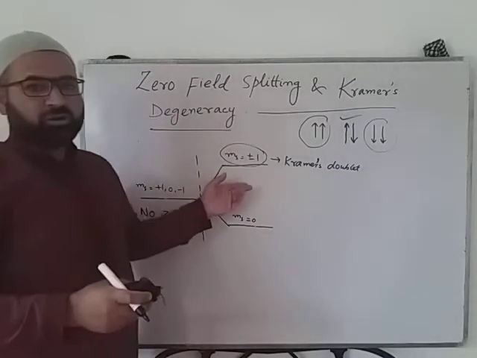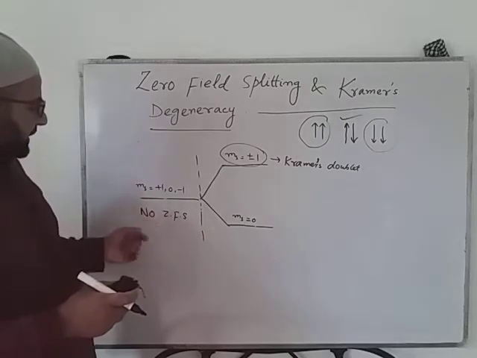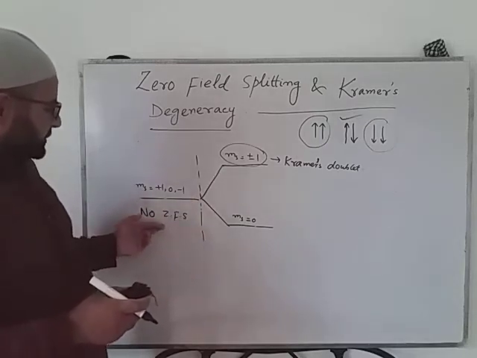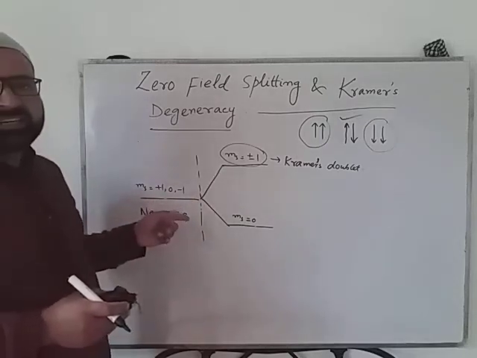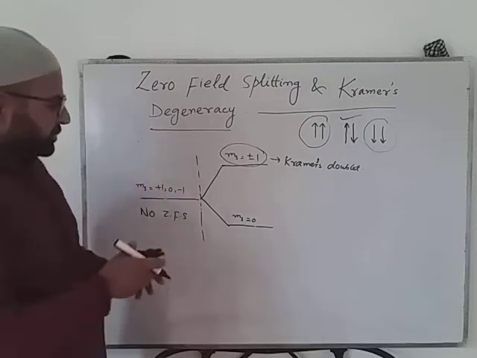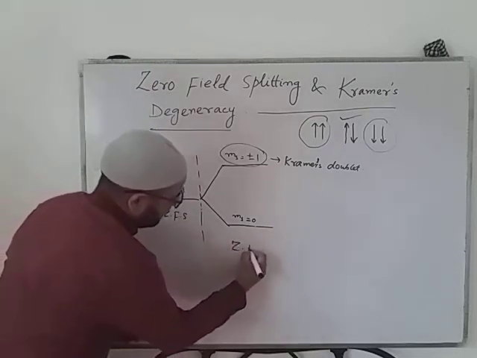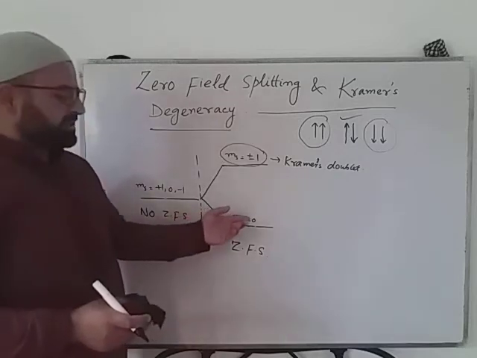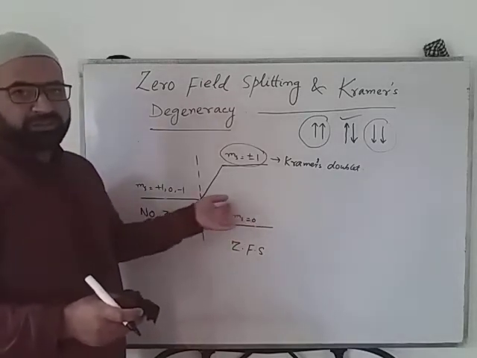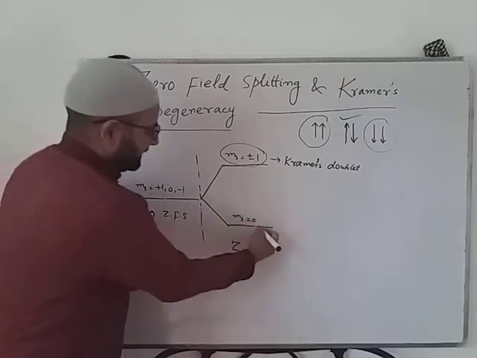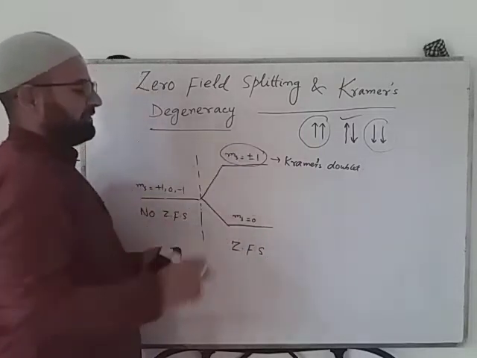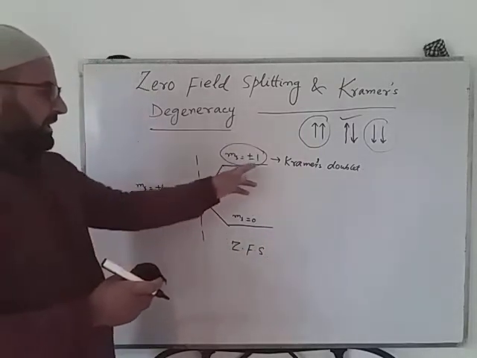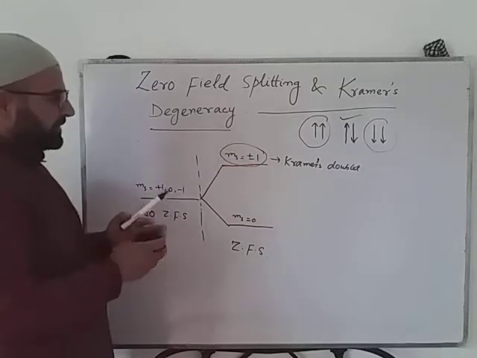So when there was no zero field splitting, all three spin states were degenerate. But when zero field splitting came into existence, the ms equal to 0 state has a different energy than the states with +1 or -1, which are equal in energy.